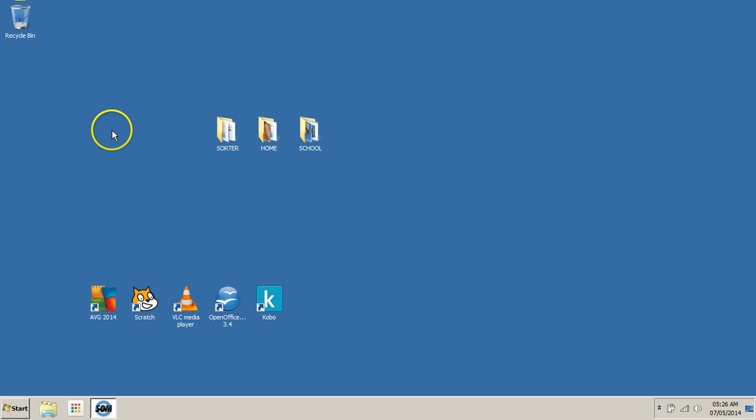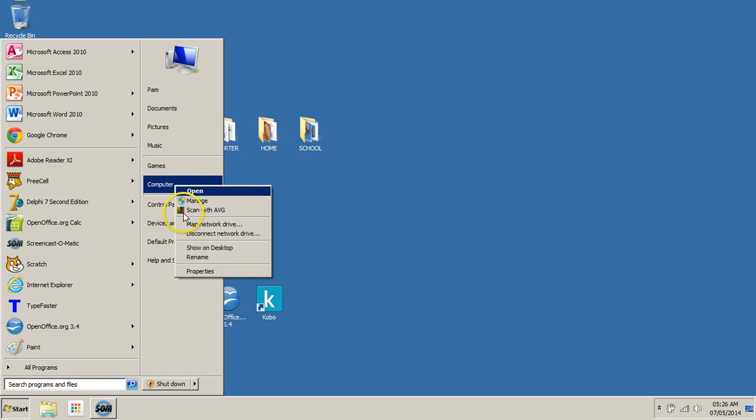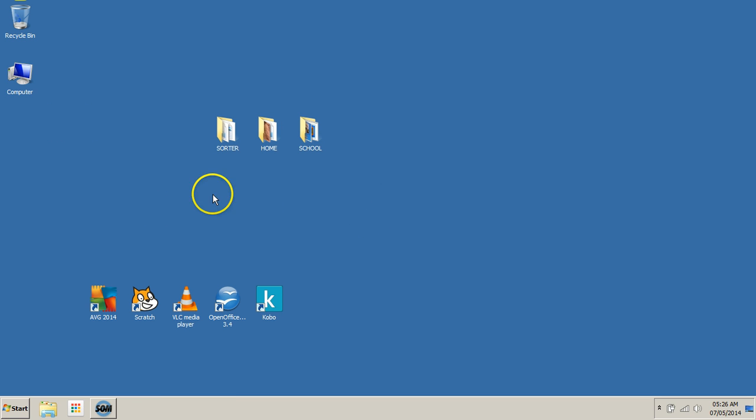You can also add My Computer to the desktop. Click on the Start button and go to Computer. Right-click and select Show on Desktop. Click away from the Start button menu. The computer is now shown and accessible on the desktop.